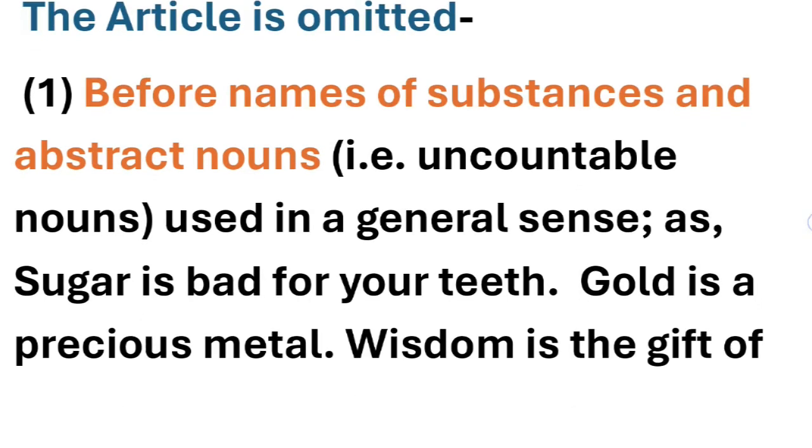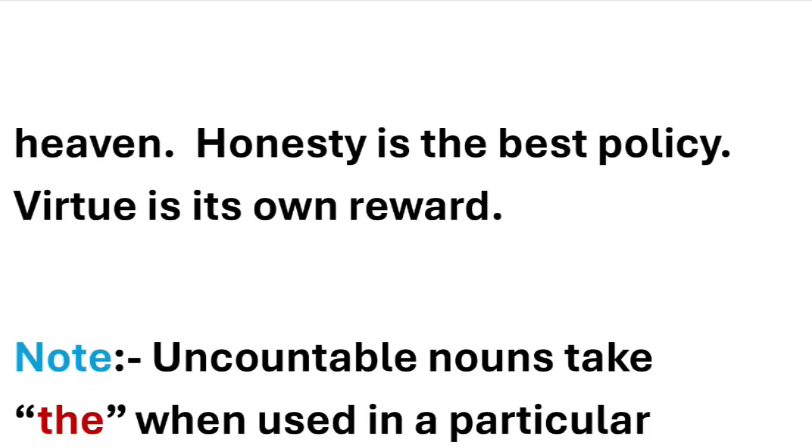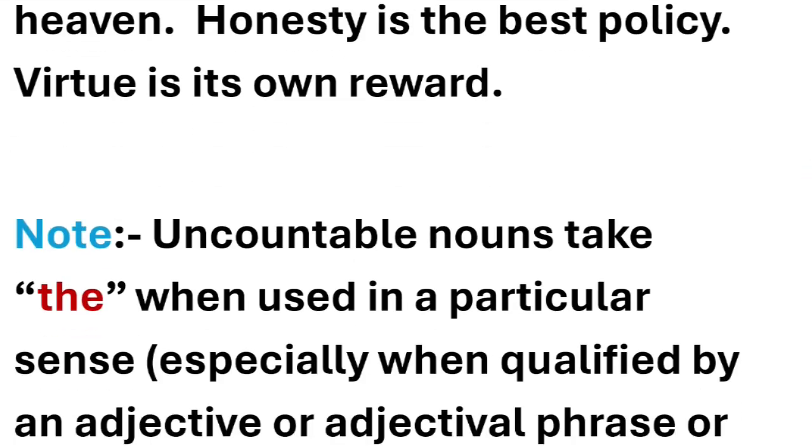Now the next example we have is wisdom is the gift of heaven. Wisdom is again an abstract noun. Before this also we have omitted the article because this has also been used in a general sense. Honesty is the best policy. Virtue is its own reward. Now honesty and virtue are also abstract nouns and have been used in a general sense. So before them also we have omitted the article, or not used an article at all.